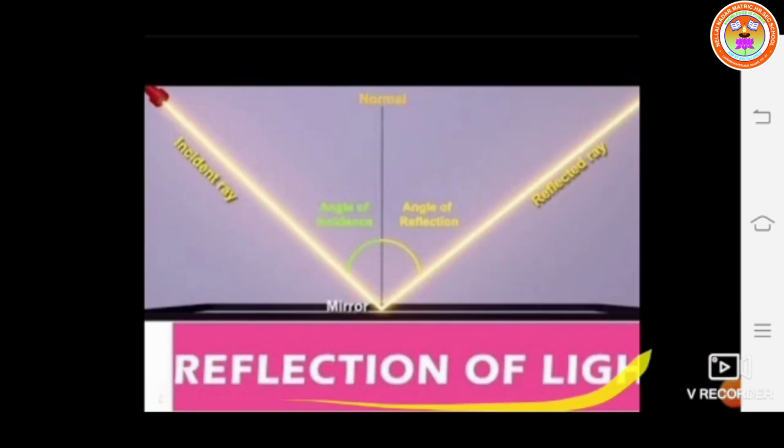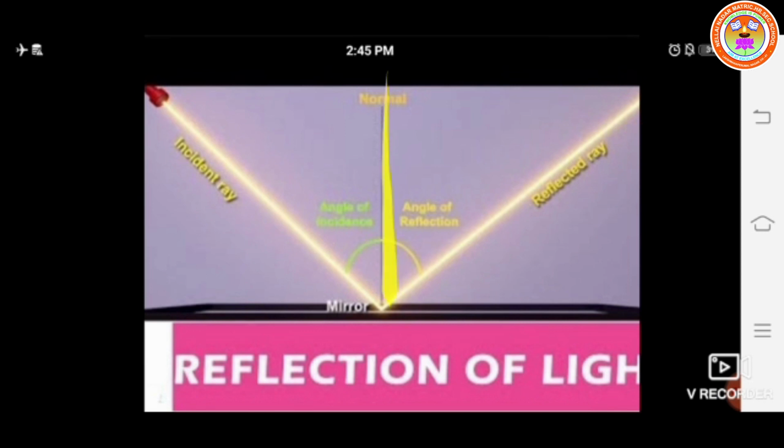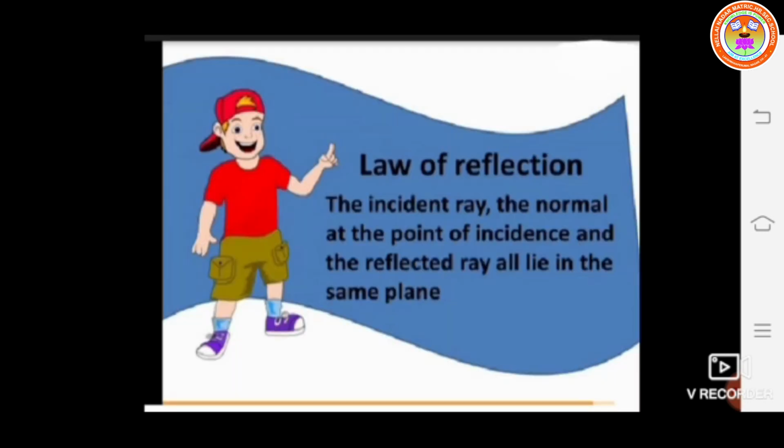Students, this is a diagram to show the reflection: incident ray, reflected ray, and the normal of the plane. This is a mirror, a polished surface. The incident ray is incident on the mirror, then it is reflected. The angle between the normal and the incident ray is called the angle of incidence. The angle between the reflected ray and the normal is called the angle of reflection. These are the angles I and R.